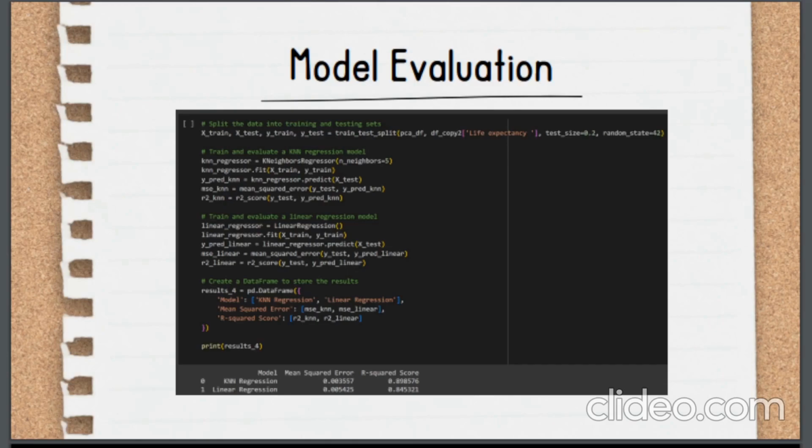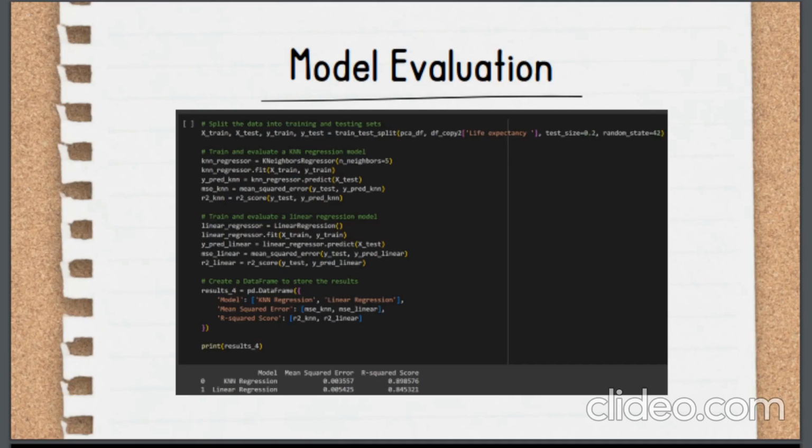Two regression models are trained and evaluated using the training and testing sets. First, a k-nearest neighbor (KNN) regression model with 5 neighbors is instantiated and trained on training data. Predictions are made on the testing set using X_test, and performance metrics such as mean squared error and R-squared score are calculated using the predicted values, y_predict_knn, and true labels, y_test. Next, a linear regression model is trained on the same training set and evaluated using the testing set. The MSE and R-squared score are computed to assess the performance of the linear regression model in predicting life expectancy.